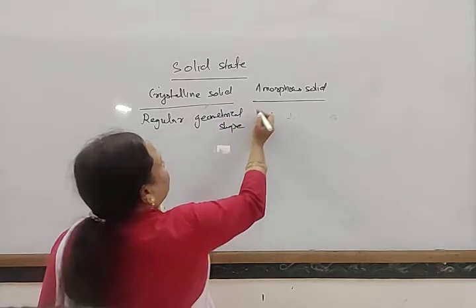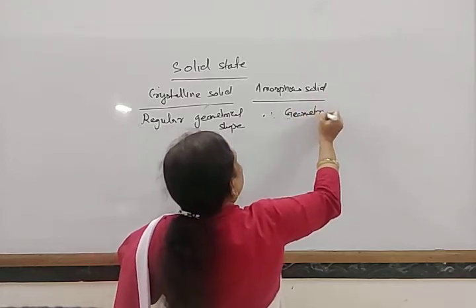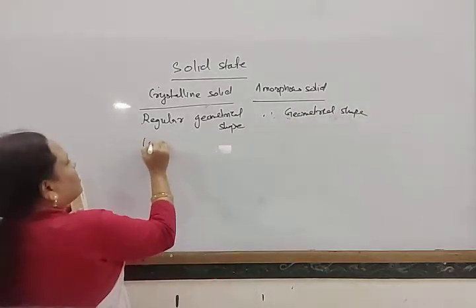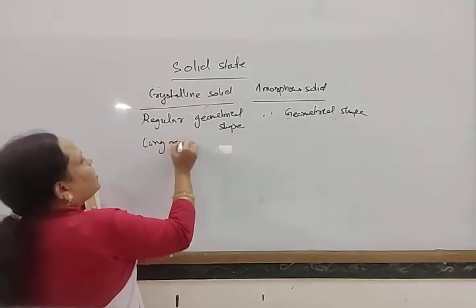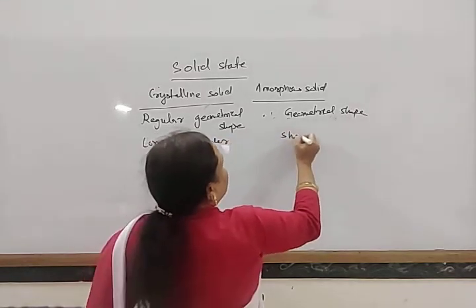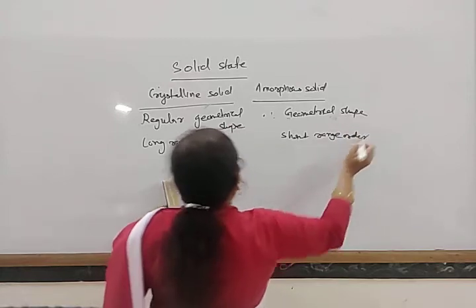Amorphous solids do not have a geometrical shape. These are known as long range order, and these are known as short range order.